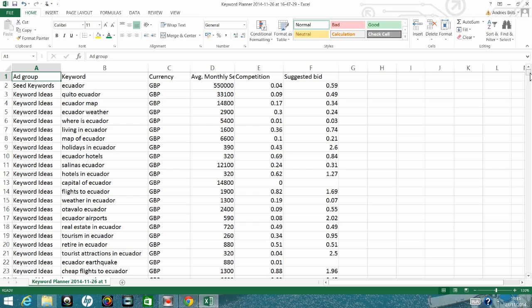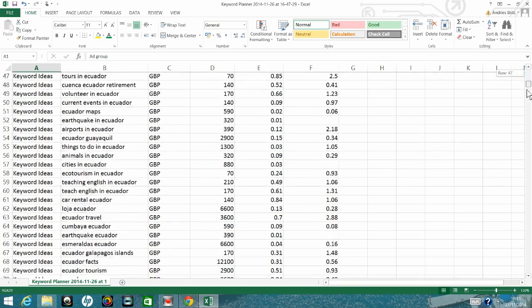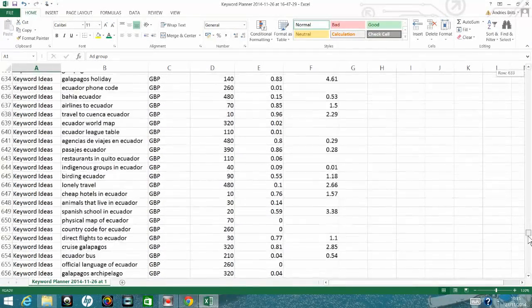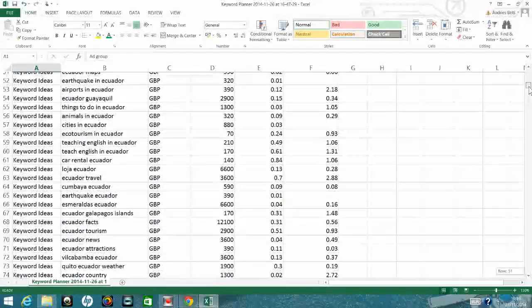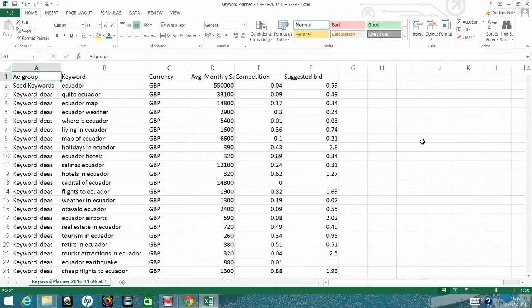So the point we're making here is that initially we saw there's only 550,000 monthly searches for Ecuador. But now if we add all of these up, then the picture looks a lot brighter for our client. We see that there's now more than 2 million monthly searches for Ecuador. So if we want to become a category killer for Ecuador, we would take all of these keywords and create a landing page for them.